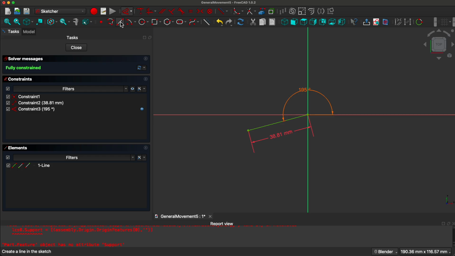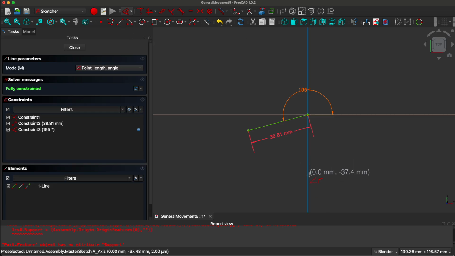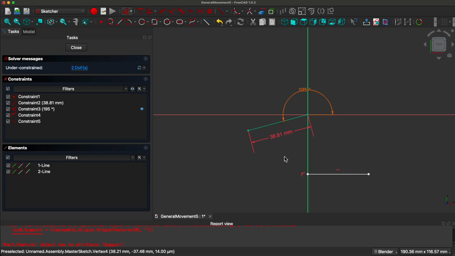So let's get another line going, attach it to the y-axis, right click, and constrain the distance. When you constrain the distance and make it dependent on var, the variable, you can have this little dot go back and forth.